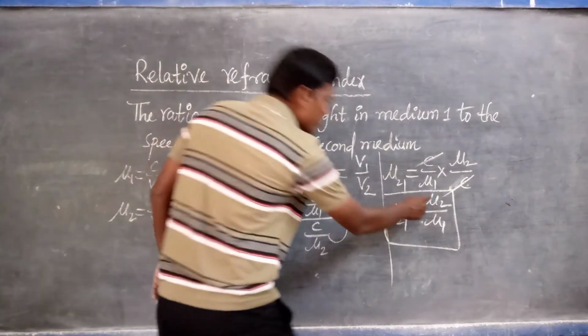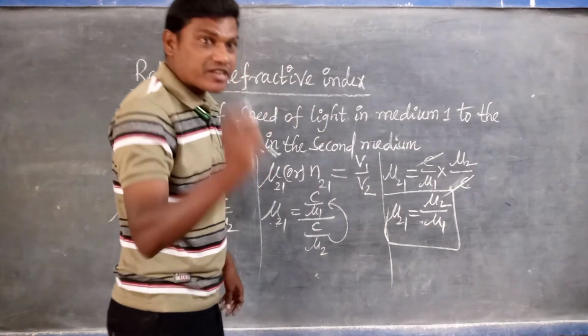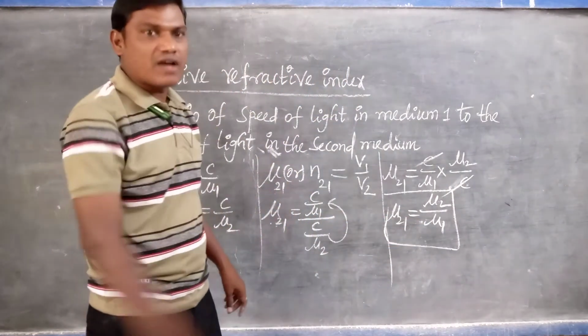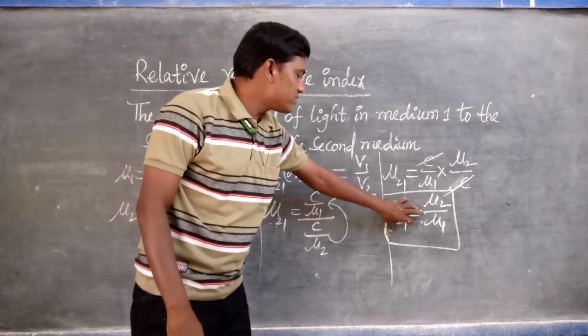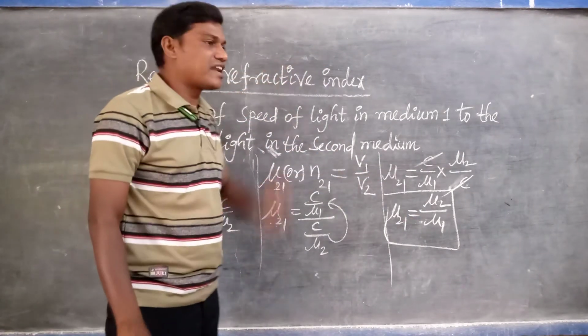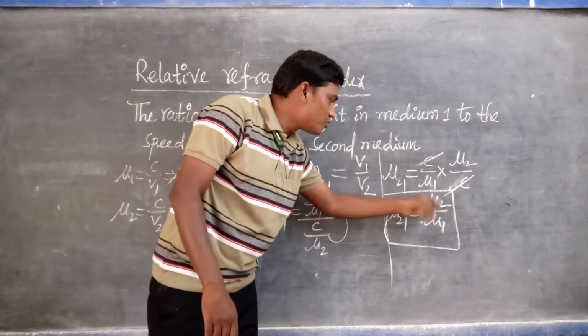Here mu2 represents the refractive index of the second medium, and mu1 is the refractive index of the first medium.